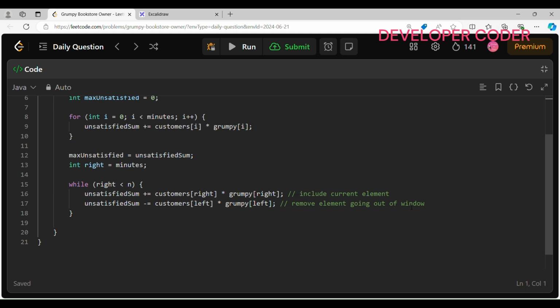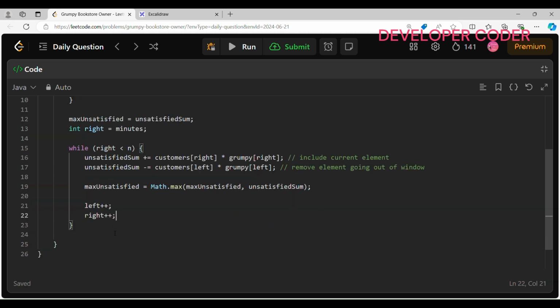This is done. Now after that we have to make sure of this, right? We have to just store our max unsatisfied sum every time. So here I am writing max unsatisfied sum is equal to Math.max of unsatisfied and this sum. So here we are just storing the max unsatisfied. Then after that we are just incrementing my left and right pointers every time. This is done.